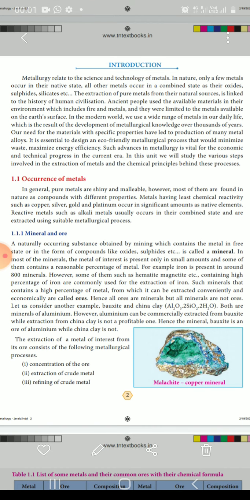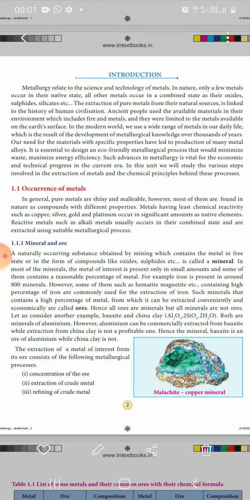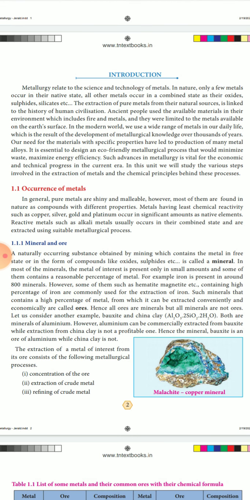Then, minerals and ores. Metals occur in combined states as minerals and ores. Minerals are metals combined with oxides, silicates and sulfides. Ores contain a large amount of metals, while minerals contain less.